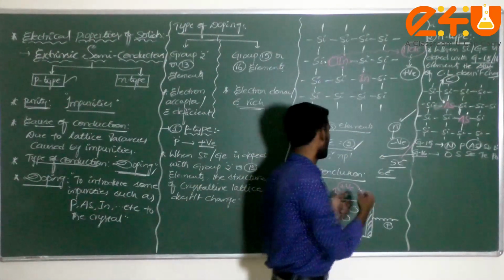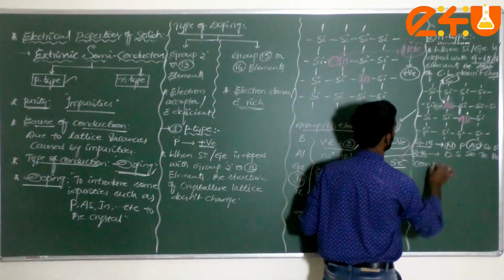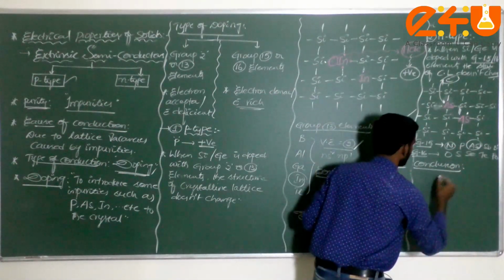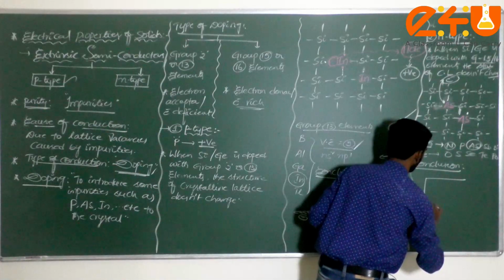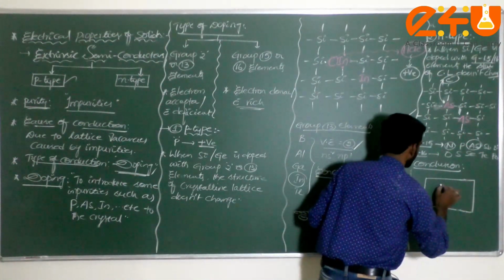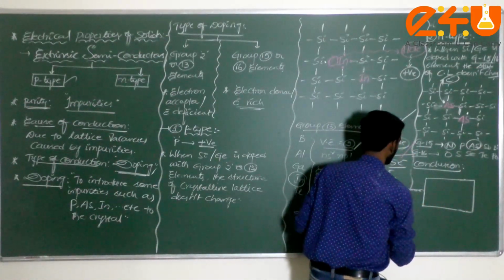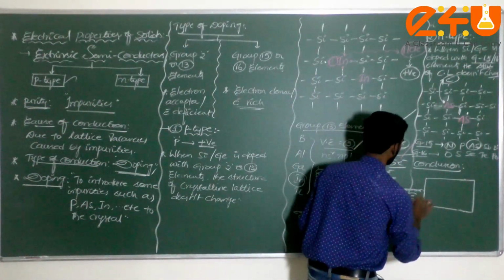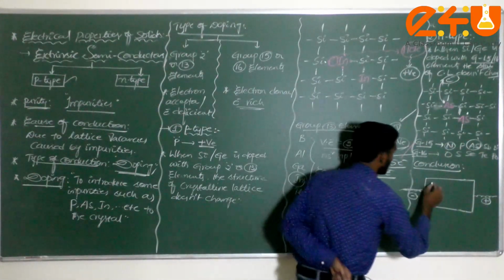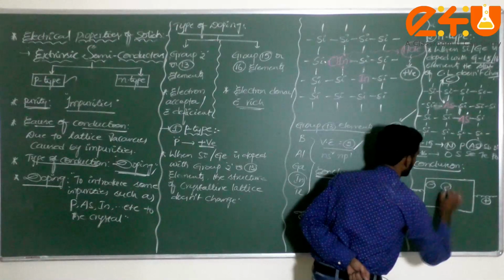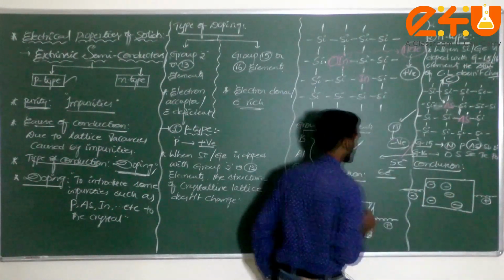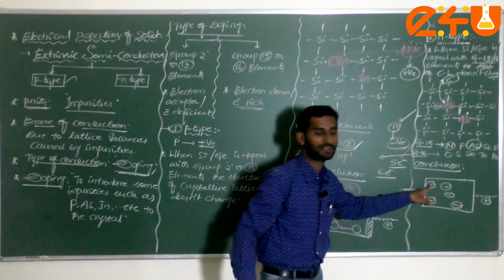That electron has what charge? Negative. What is the conclusion of this, dear student? Why does it carry negative charge here? With the help of this small diagram you can take it here. Same. I can write this one connecting to the negative, and this one connecting with the positive terminal. Now I can take it, this is negative, negative, this one negative, this one negative. Don't confuse, this is called a hole.